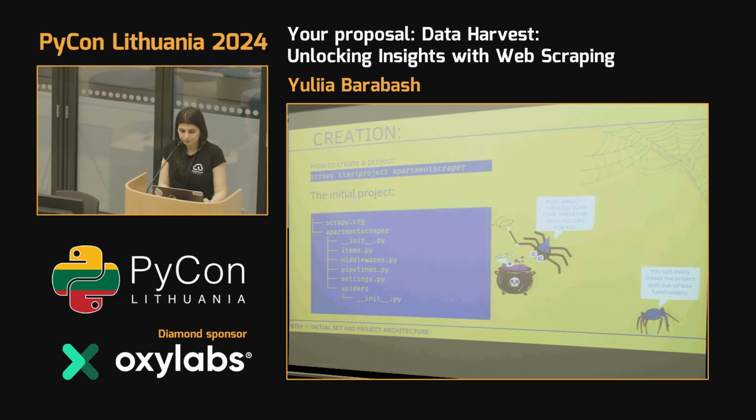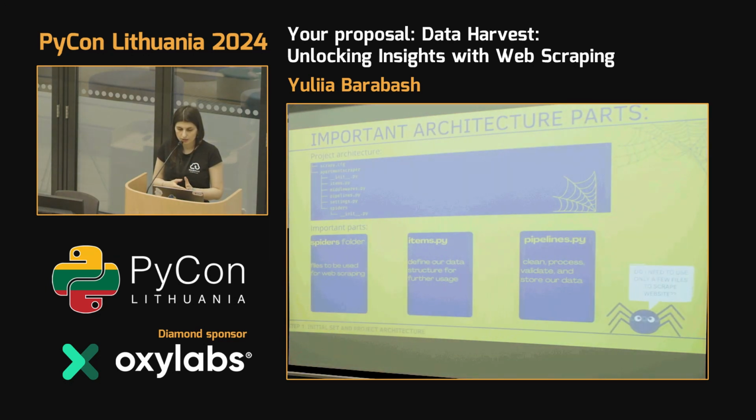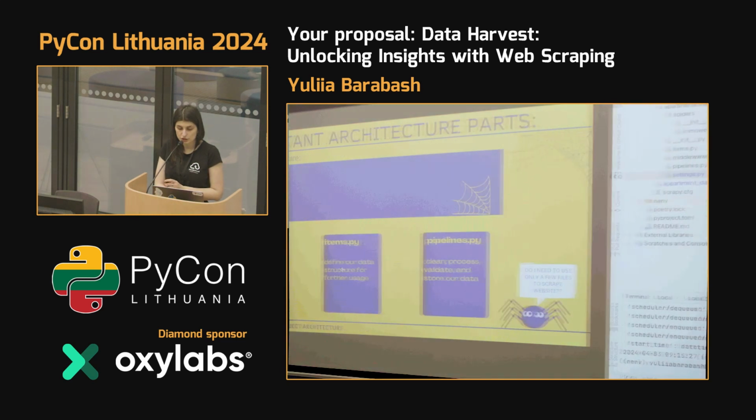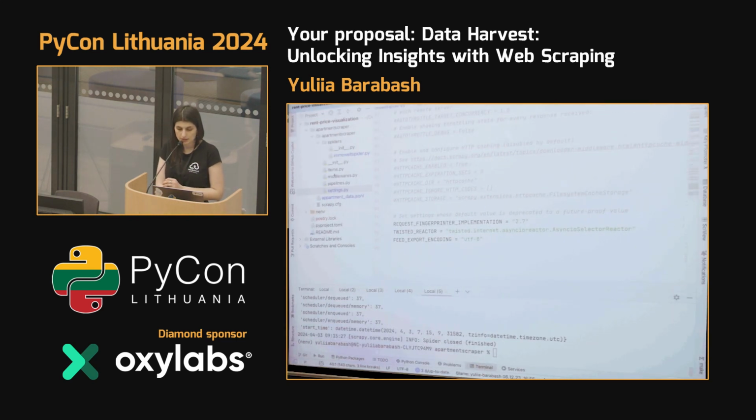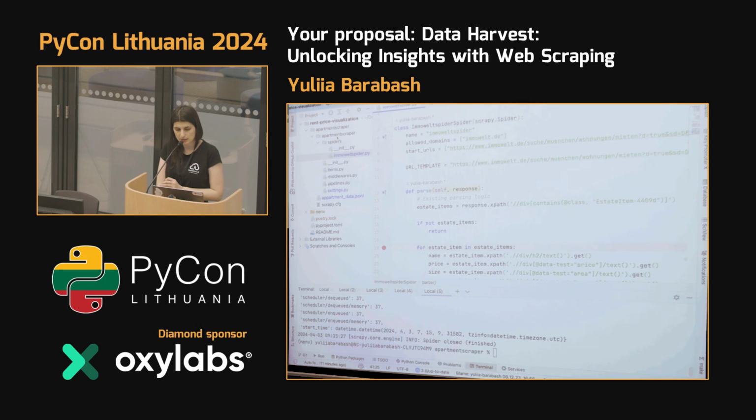After this, we also have three important things. The most important is the folder where we keep all the spiders that we're going to use. Additionally, items is for data validation. In case you want to validate or structure your data, you can define all your fields here. In the spiders folder, we will have all our spiders.